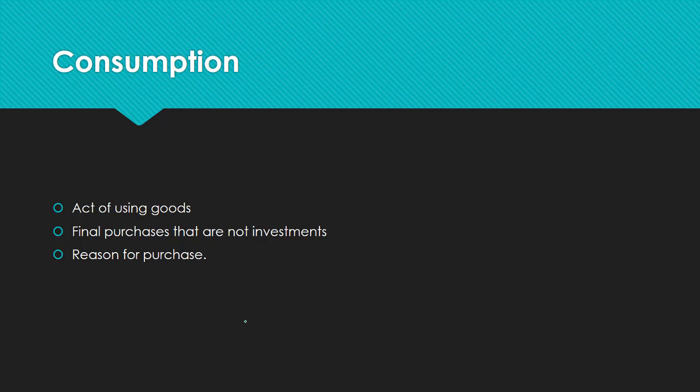Actually, talking about consumption, it is an act of using goods or services to satisfy wants. It is an act of using goods, not preserving, not investing into another amount or quantity. You have to remember that consumption is the act of using goods.